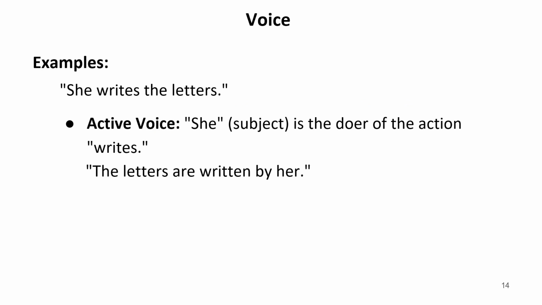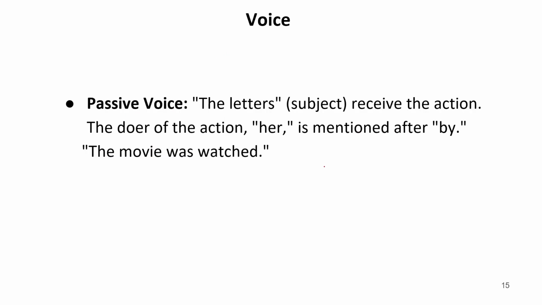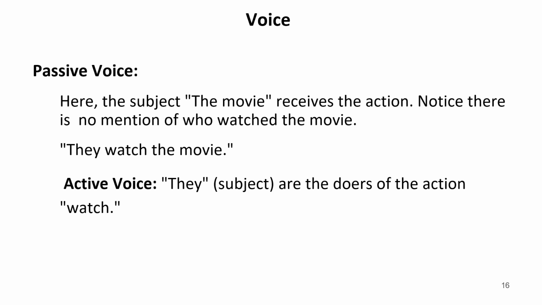Now, let us have some examples. She writes the letters. She, the subject, is the doer of the action, writes. Therefore, this is the active voice, and the passive voice of it will be the letters are written by her. Passive voice: the letters, subject, receive the action. Now, here the subject is behaving like an object. It means the object is there, which is focused and came at the place of subject.